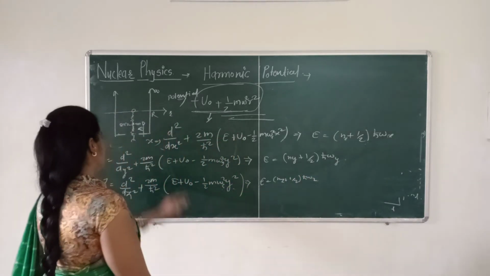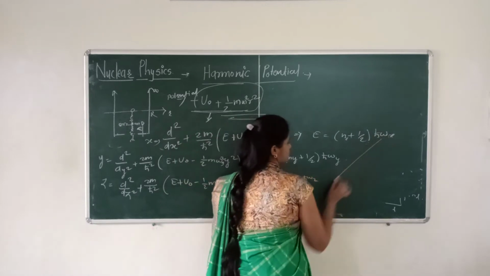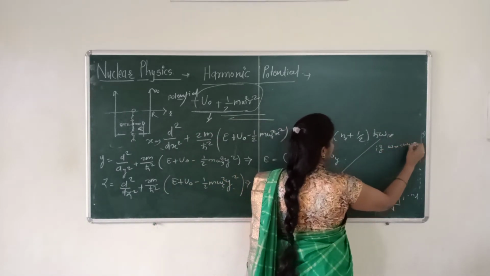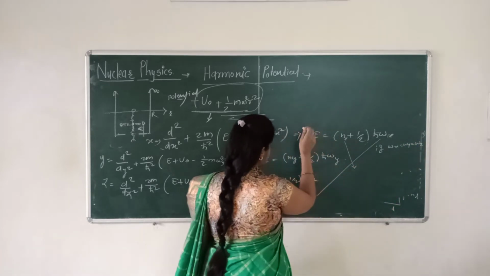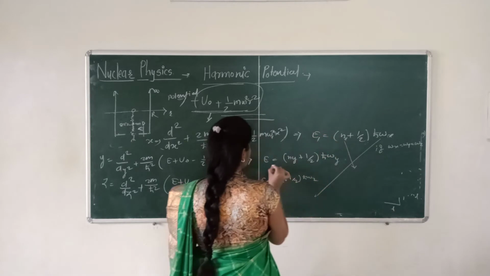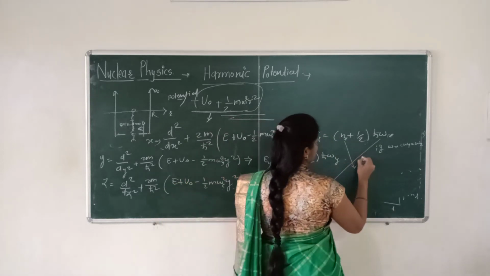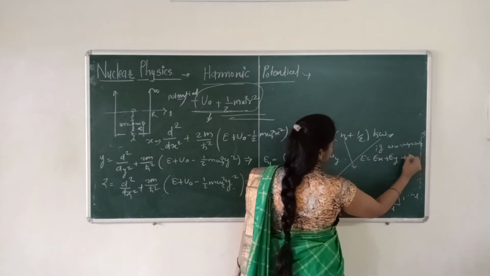Now, as we say that omega x, omega y, omega z is equal to omega, if omega x is equal to omega y is equal to omega z, then you can write this equation as E is equal to Ex plus Ey plus Ez.